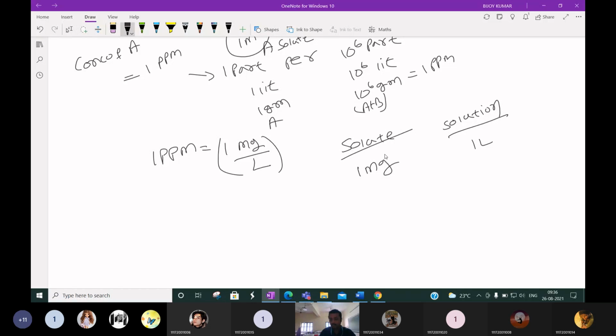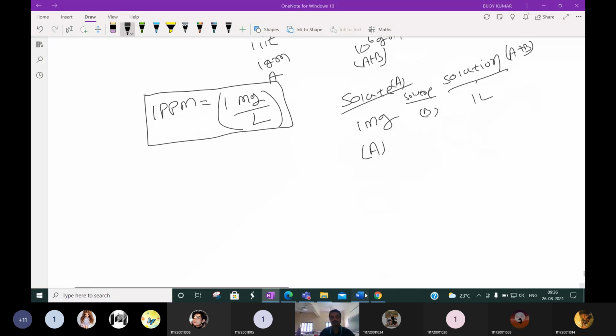Suppose solute is A, solvent is B, and the solution is A plus B. If in 1 liter of solution 1 milligram of solute is present, that is also called 1 ppm. Please remember, very important thing. Based on that we will solve one problem.